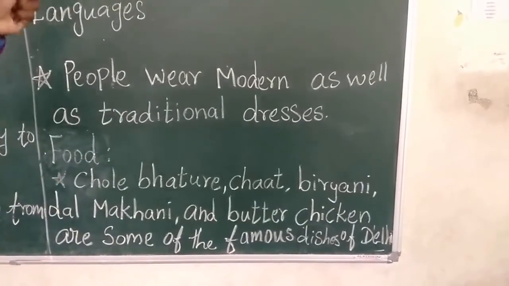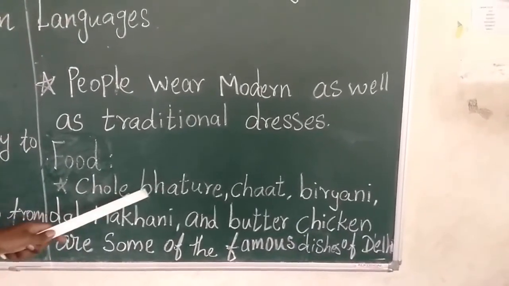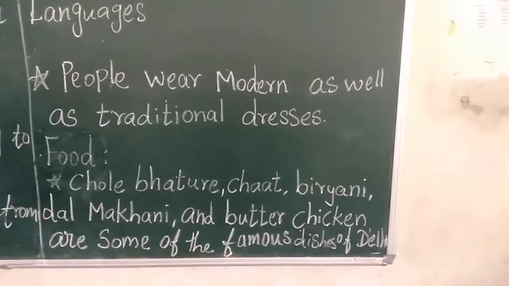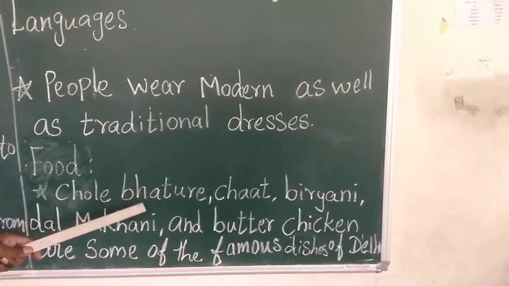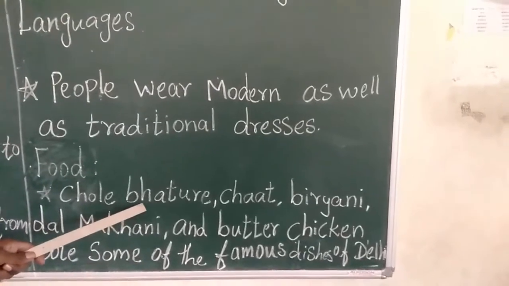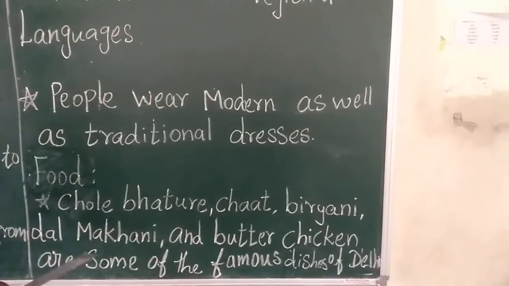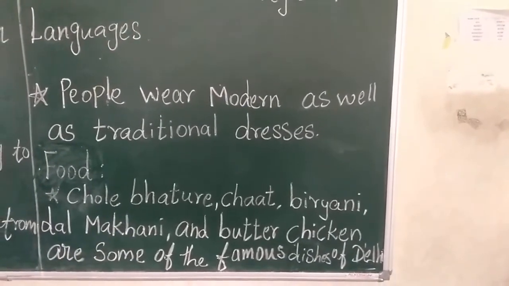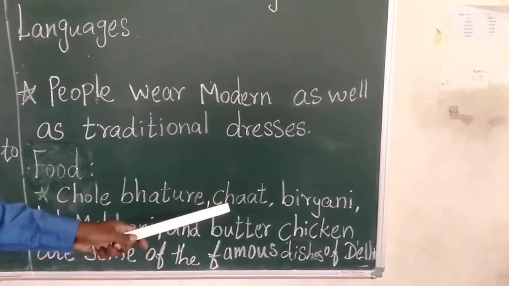Same way, Delhi people have different food habits. See, chole bhature was one of the food items used by Delhi people, which is one type of chola puri. Even on our roadsides, in our cities, we get and eat this, and they make it with very delicious flavors. Chole bhature is an important food item of Delhi people. And then chaats. Chaats are masala based, with pepper powder and chili powder and all these things added. For example, chana masala is one type of chaat.